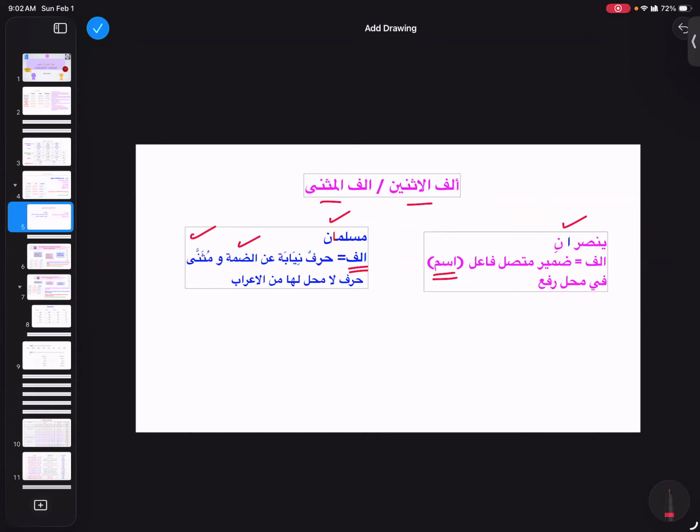Because sometimes if I have to make this Muslimani mudaf, I can drop this noon. So now what is telling me that I am rafa? This alif is telling me I am rafa. So this alif is basically describing two things, that I am marfu and I am musanna, and the name for this alif is alifu musanna, and that is a harf. So this is how we are going to differentiate between the alif of Yansurani and the alif of Muslimani.